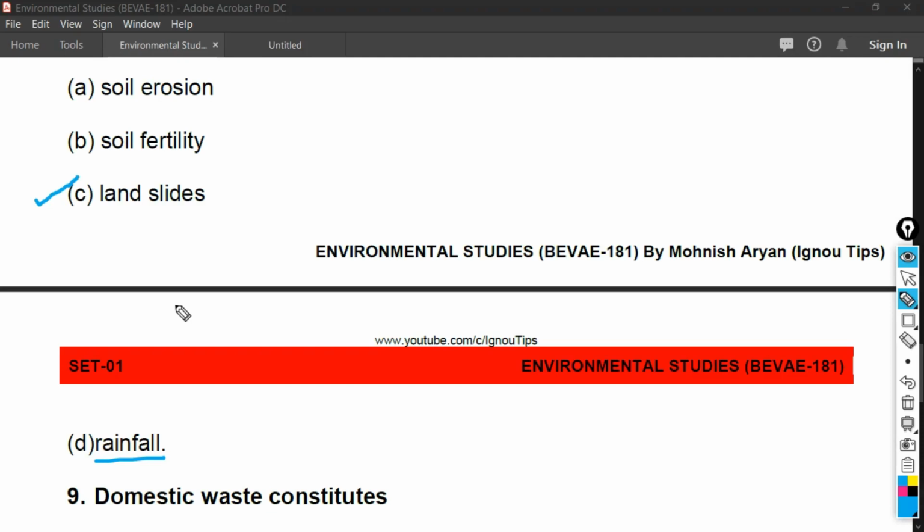Due to deforestation, transpiration will be decreased, air temperature will be increased, and water content will be decreased, hence rainfall decreases. I hope you understood this question.